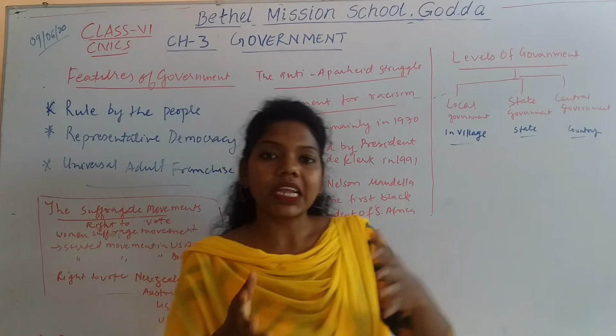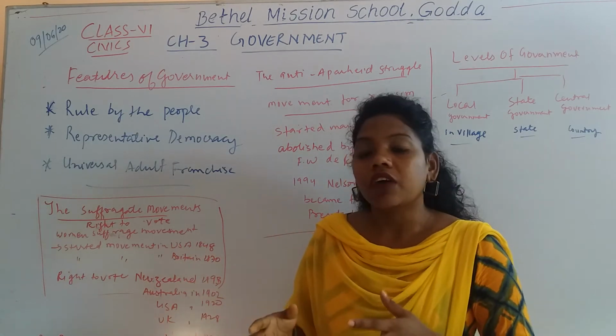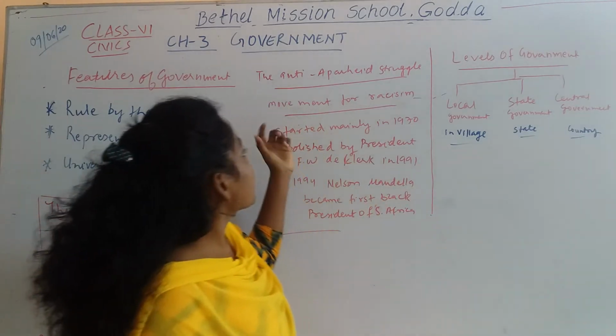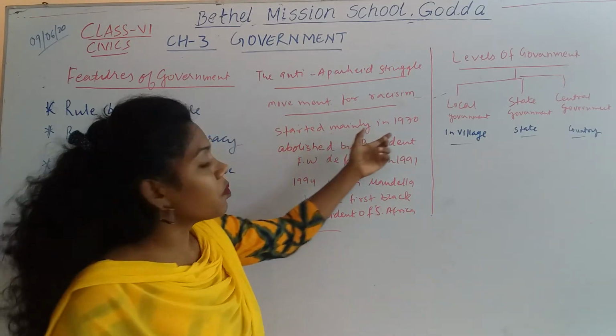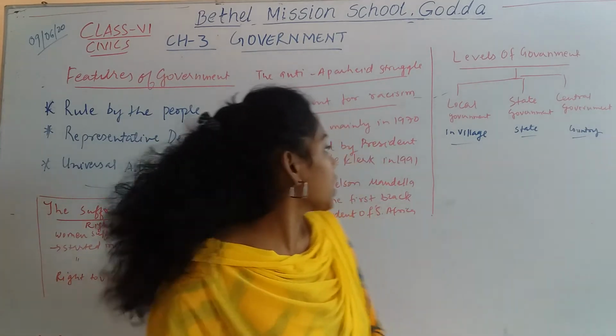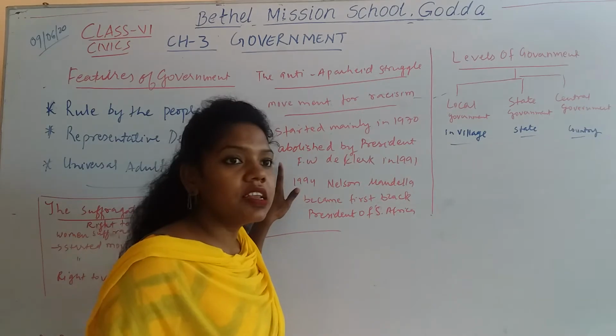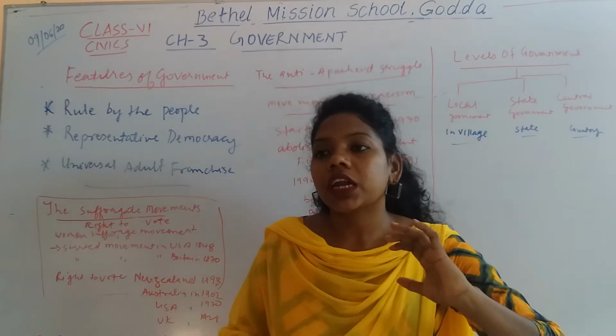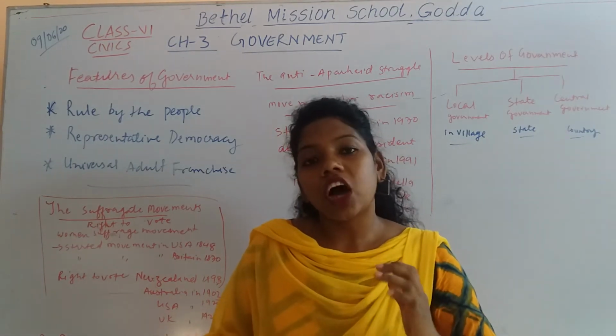So they were being divided according to the face color, according to the skin color. This was one of the most important movements, which mainly started in 1970, and all these black people were not allowed. They were looked down upon as slaves.